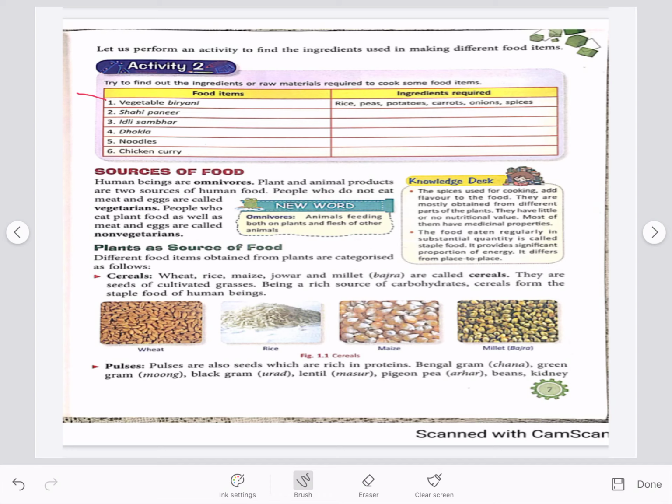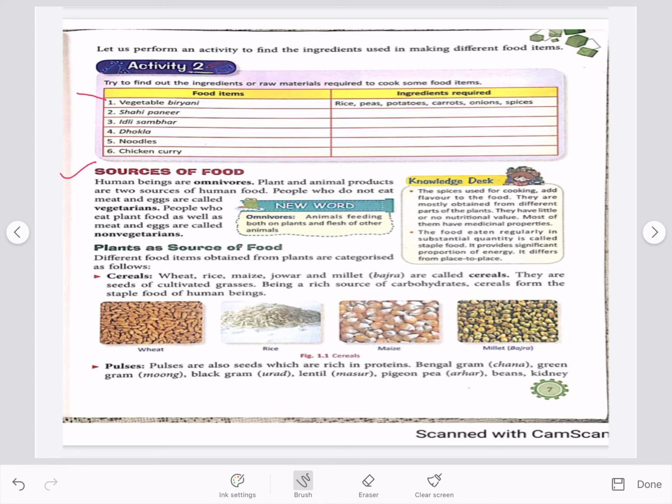Now you have to write, this is your homework, the different ingredients that are used to prepare the food items like shahi paneer, idli sambar, dhokla, noodles and chicken curry. This is your homework.